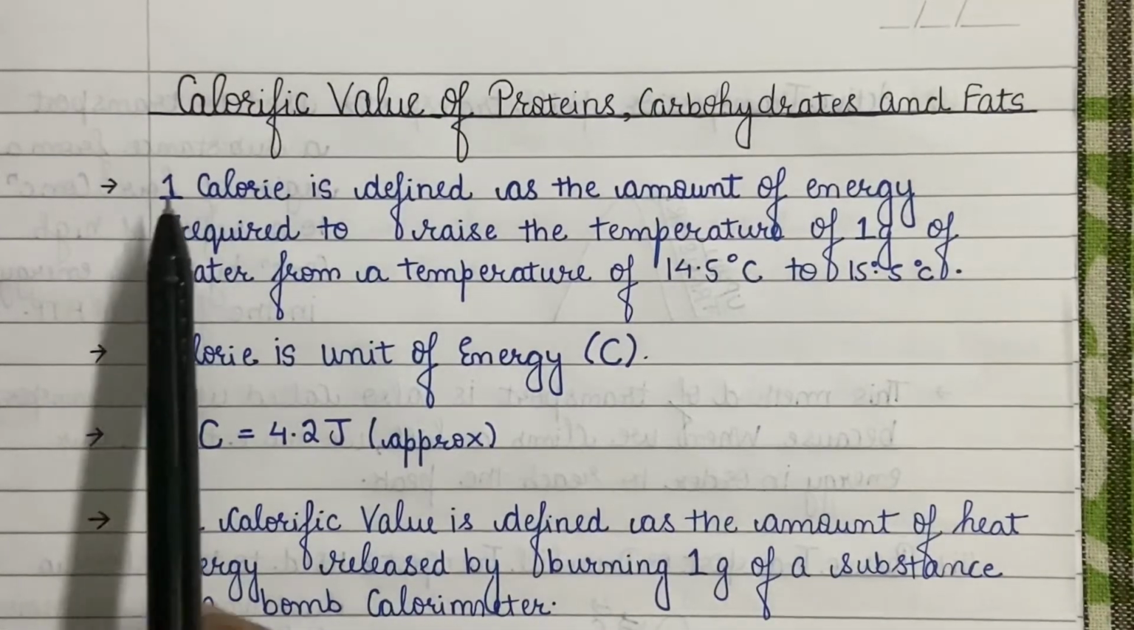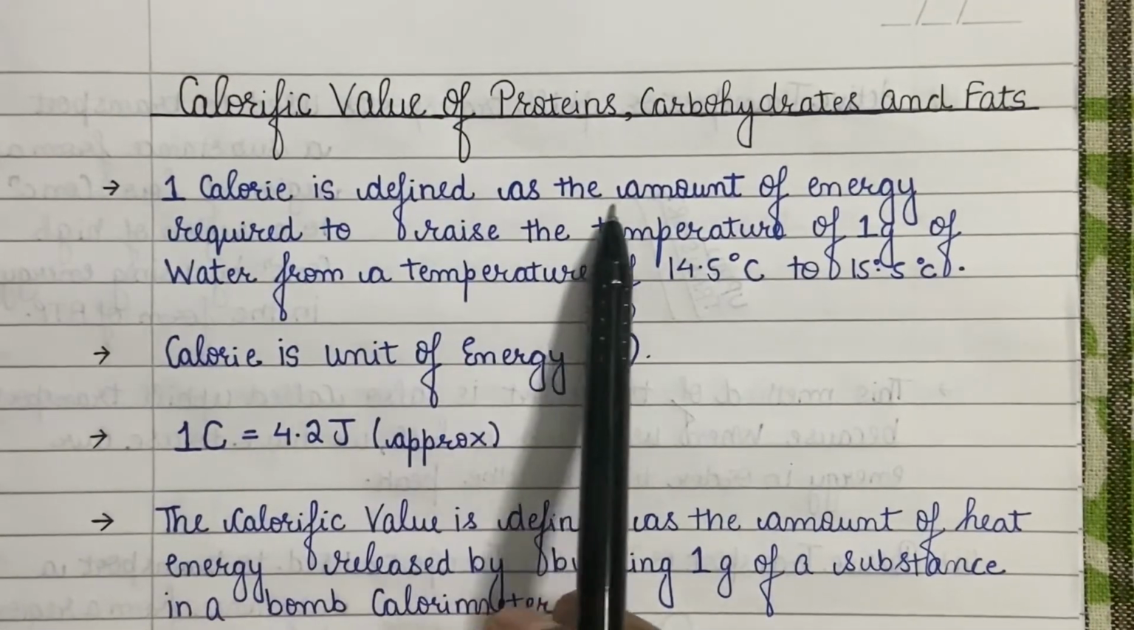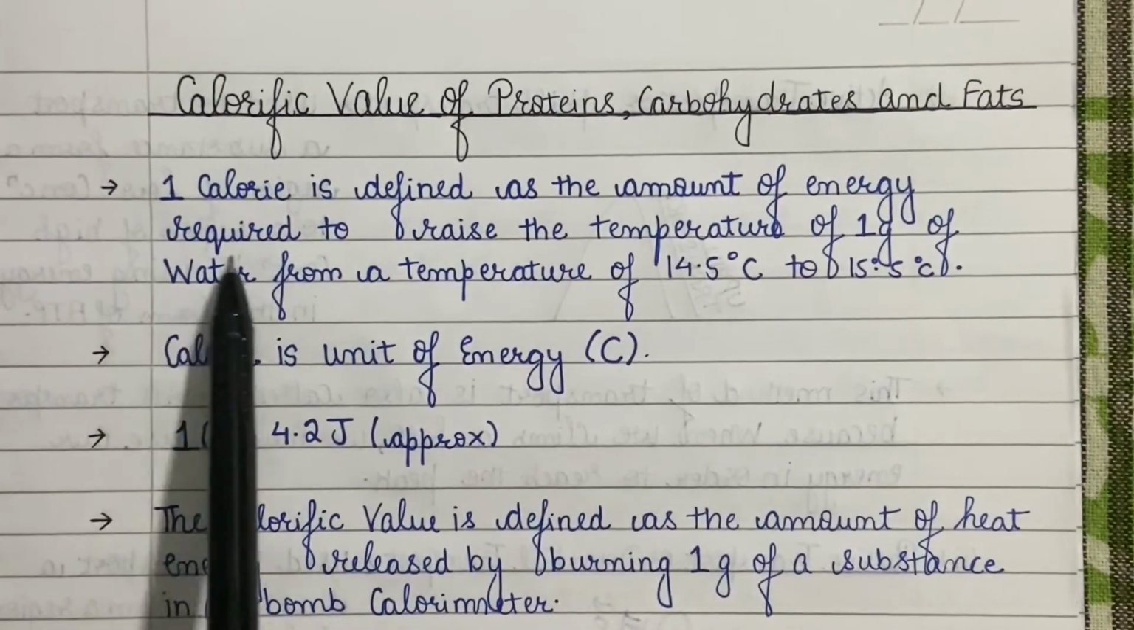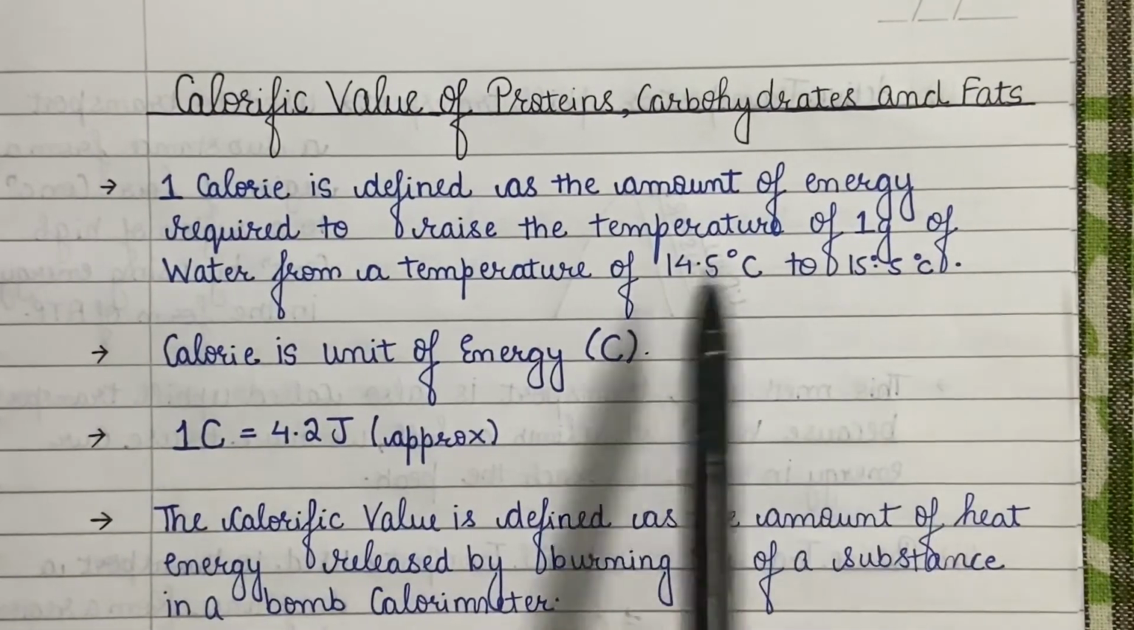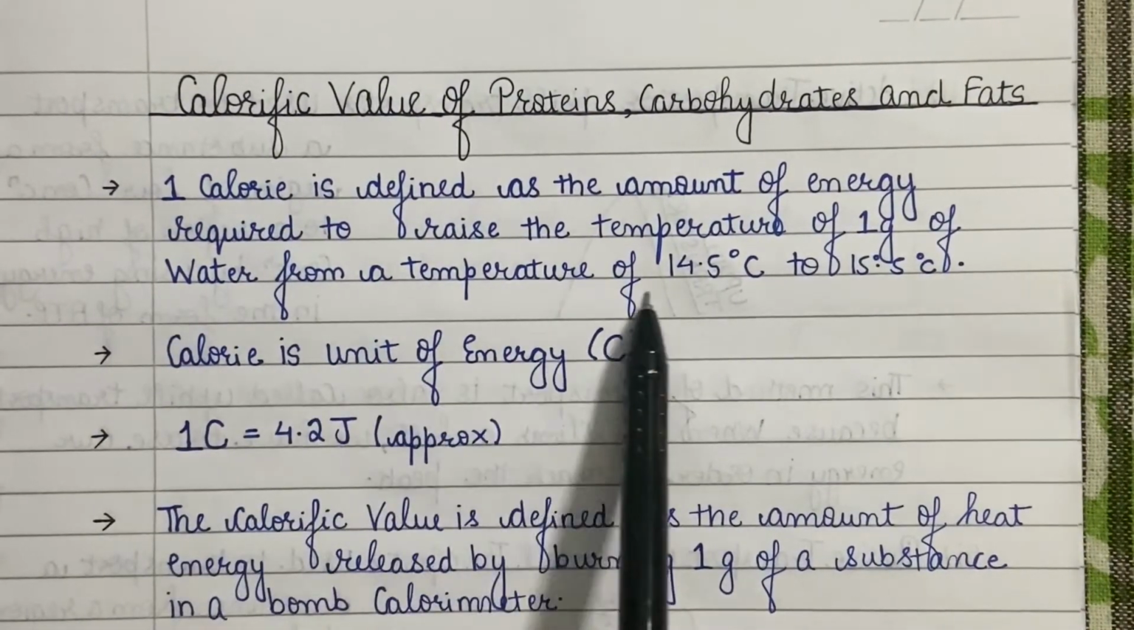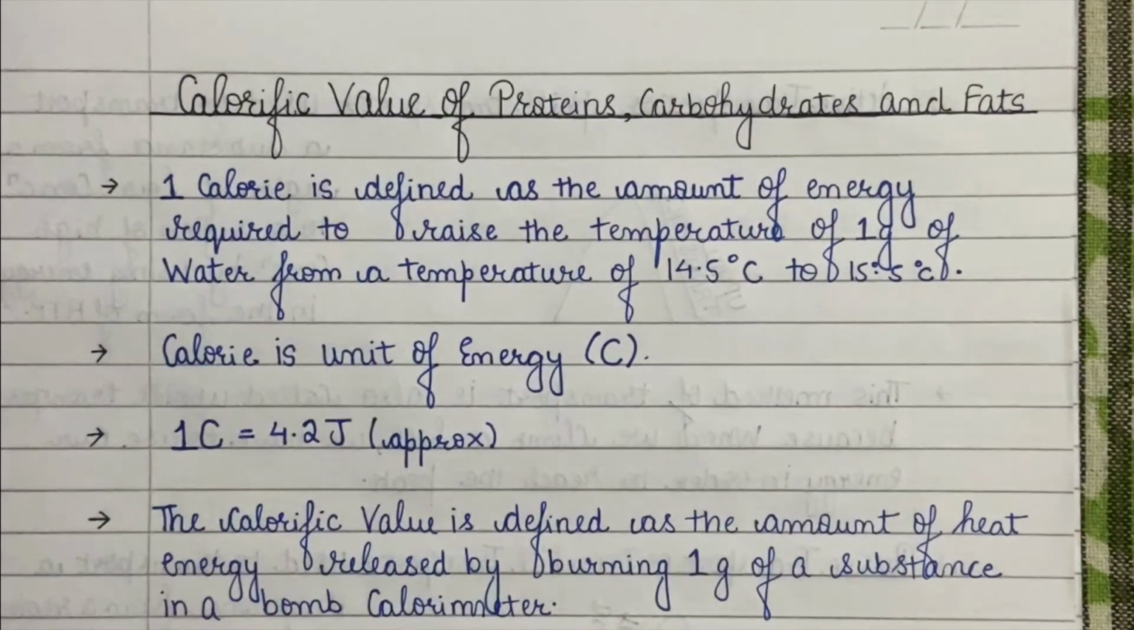So 1 calorie is defined as the amount of energy required to raise the temperature of 1 gram of water from 14.5 degrees Celsius to 15.5 degrees Celsius. Try to understand it like this: in a beaker you have 1 gram of water. The temperature of the water is 14.5 degrees Celsius and you want to raise its temperature by 1 degree, that is, you want to make the temperature of the water 15.5 degrees Celsius.